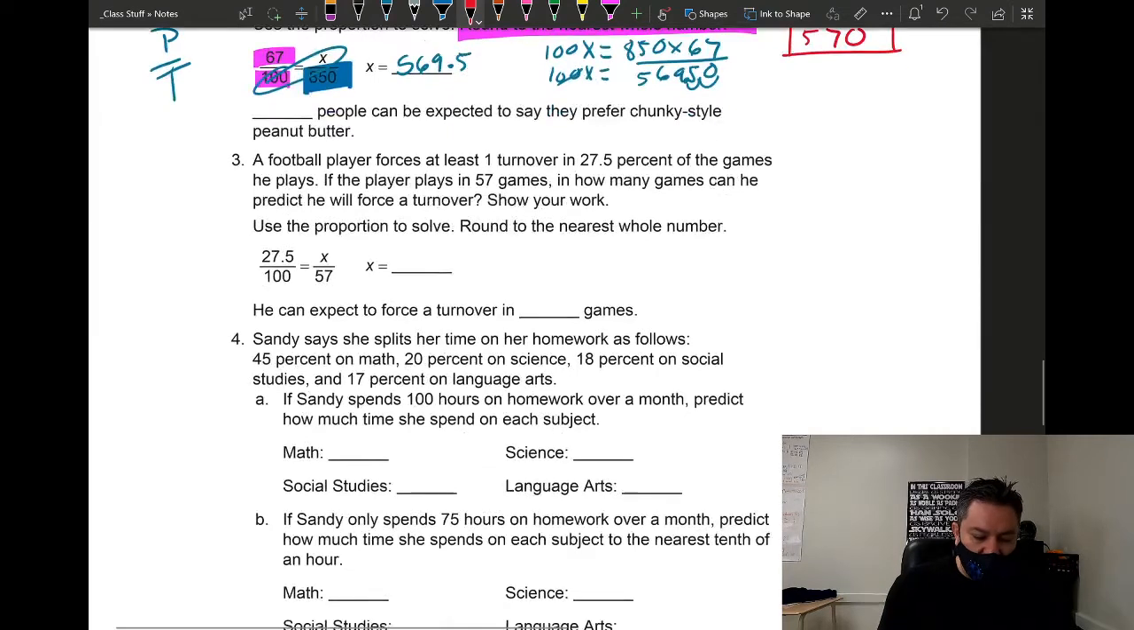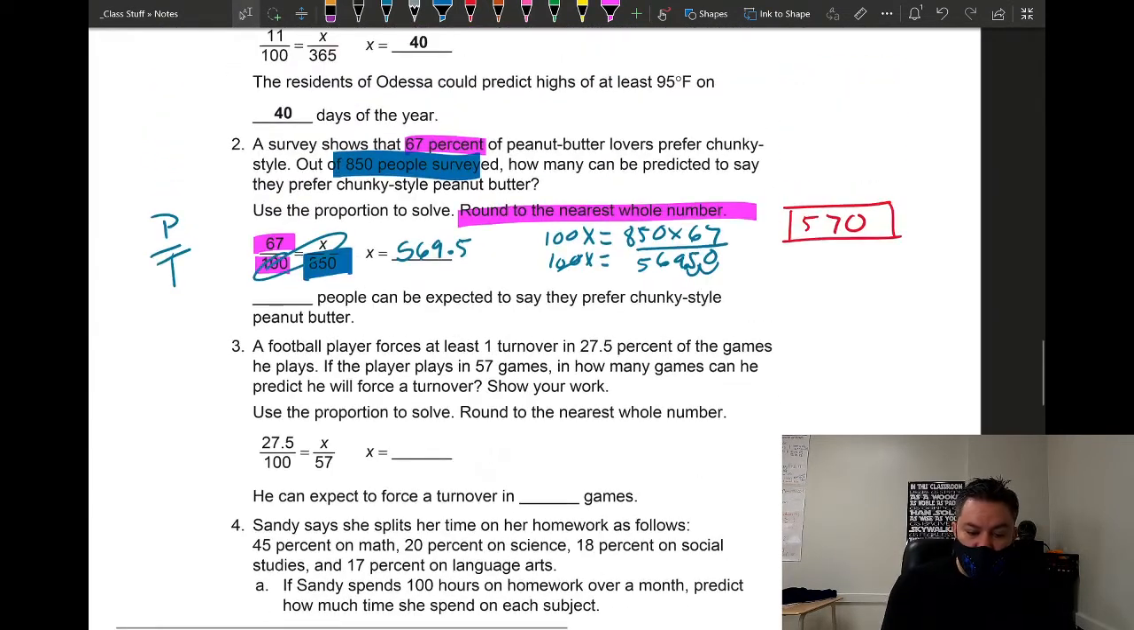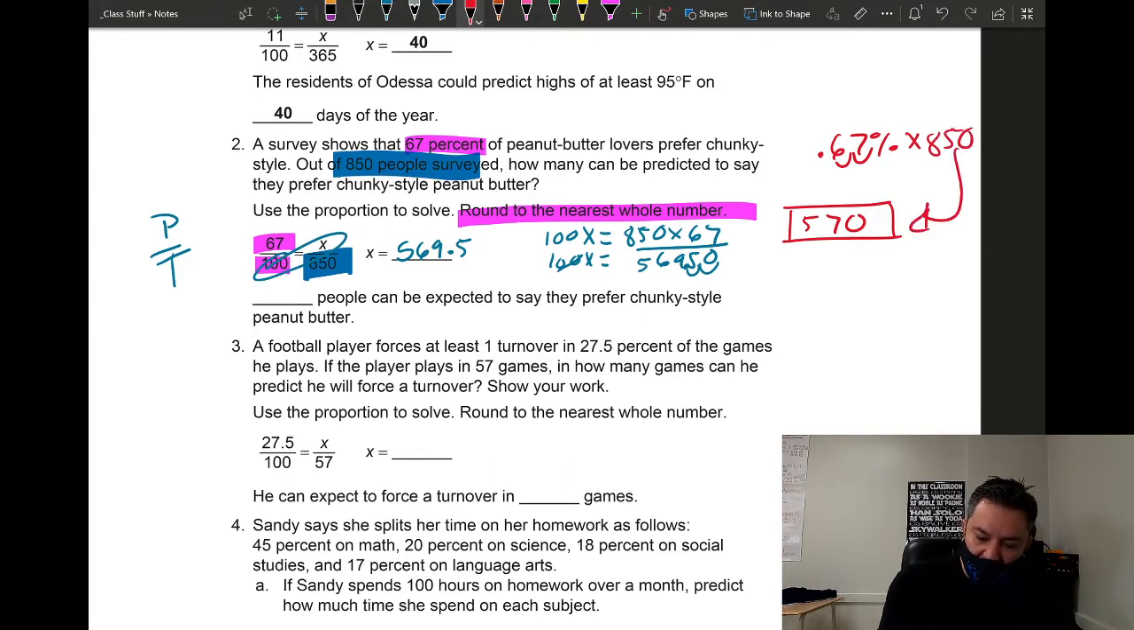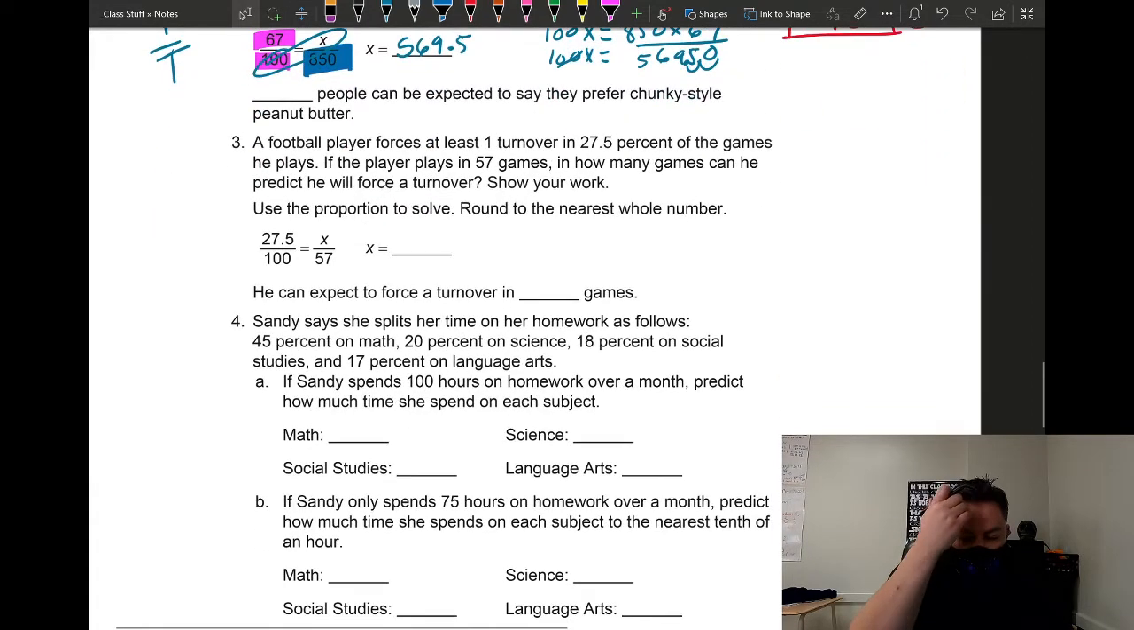Number three, a football player's. Now, the other way to do this is convert percent to decimal and then multiply by 850, and you will get the same answer, whatever works faster for you. A football player forces at least one turnover in 27.5% of the games. If the player plays 57 games, how many games can he predict he will force a turnover?